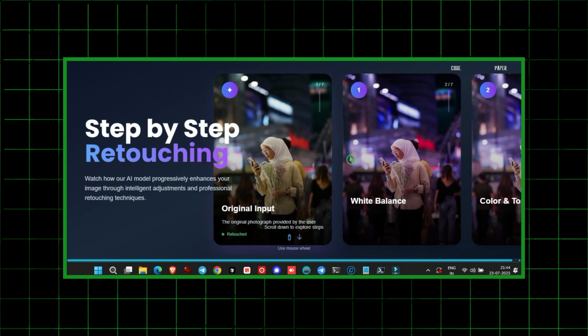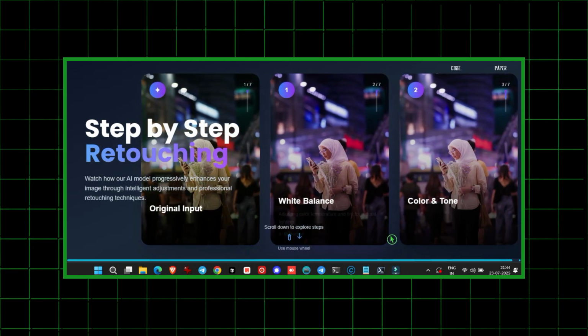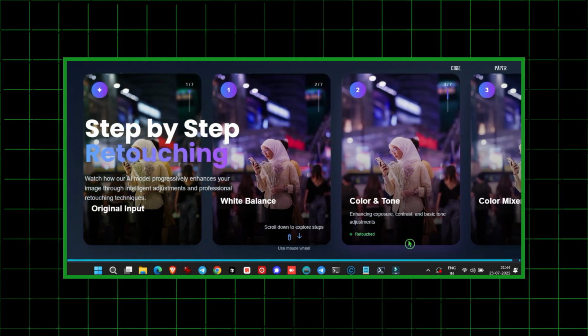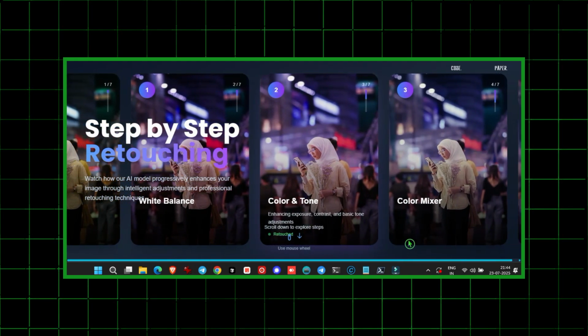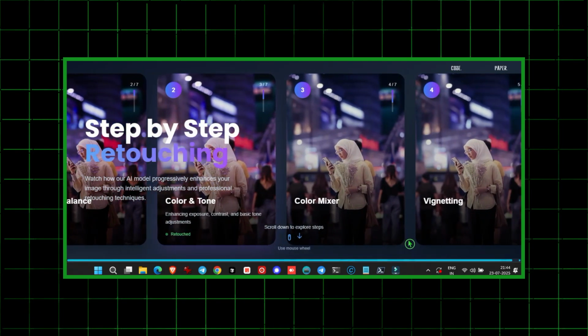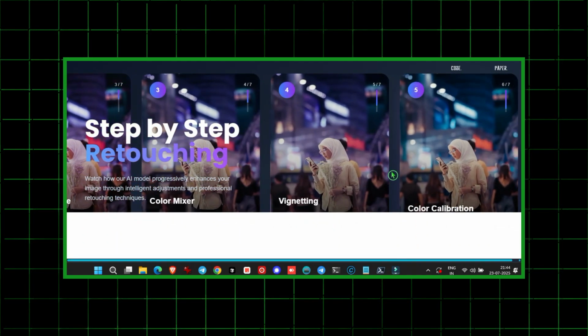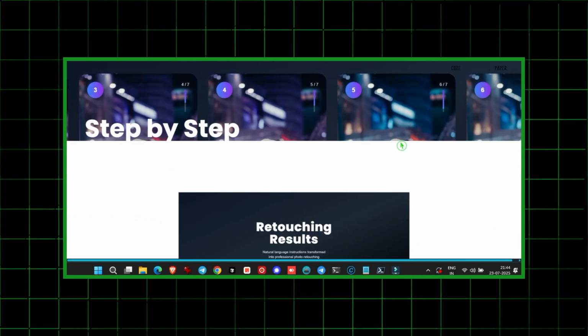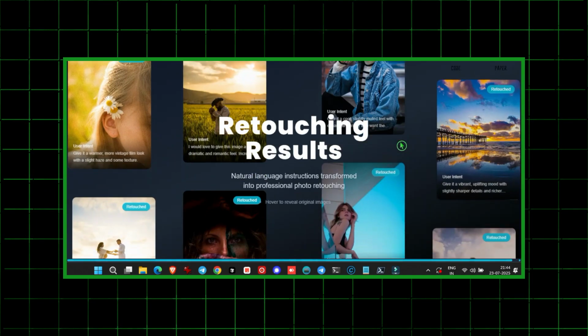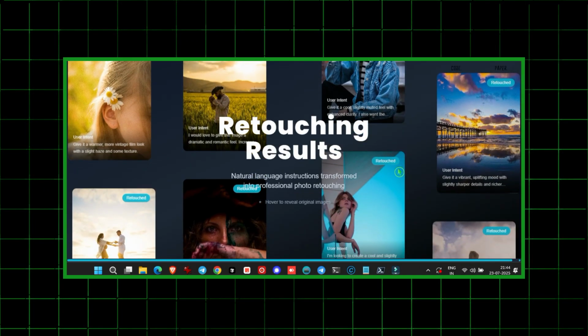Yes, you heard right. This tool automatically adjusts brightness, contrast, saturation, white balance, exposure, and more, without you needing to do anything manually. You just upload an image and type a simple command, just like you chat with a chatbot. The AI understands your command and automatically adjusts all the tools within Adobe Lightroom.